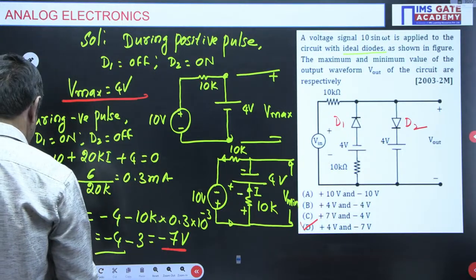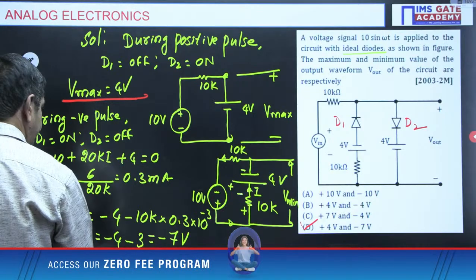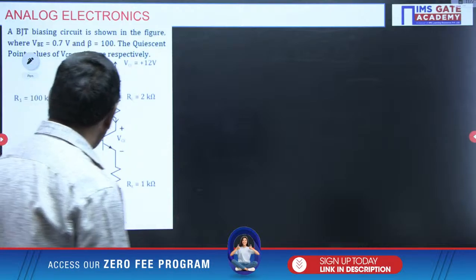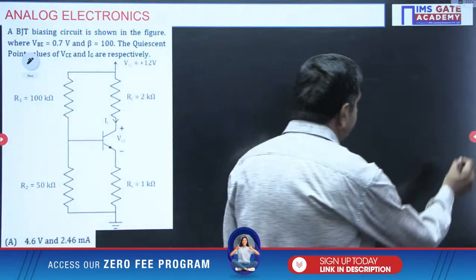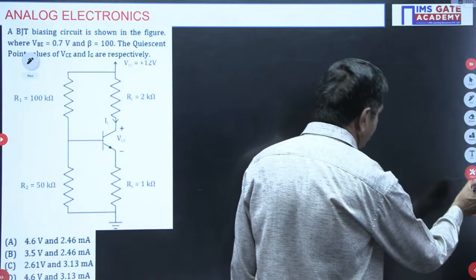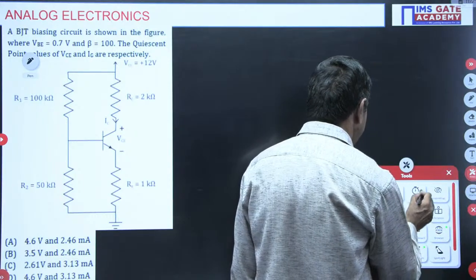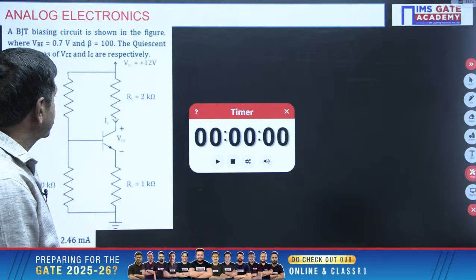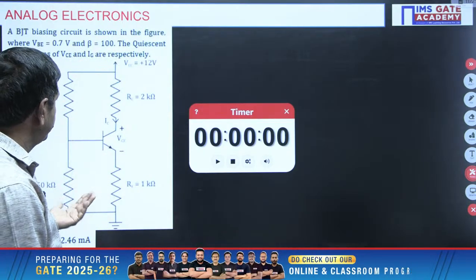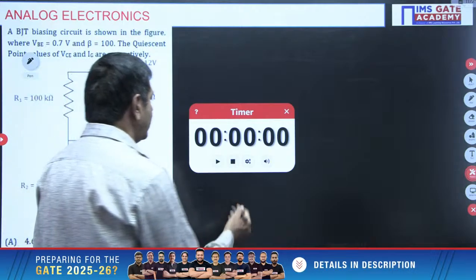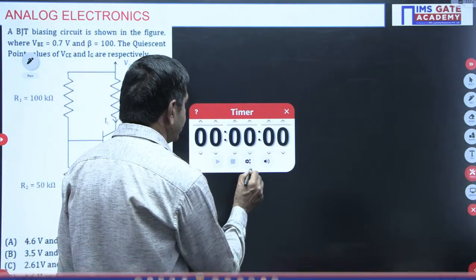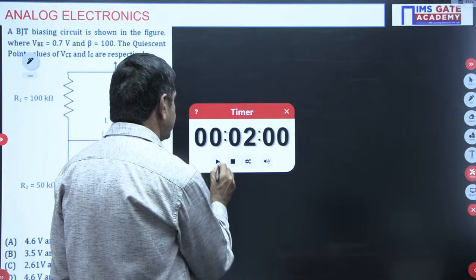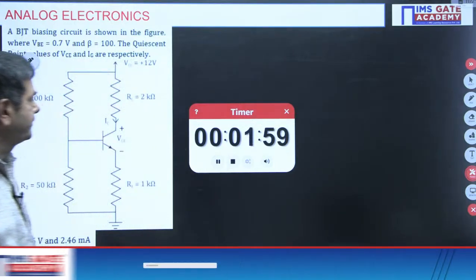Yes, I want to give the question now. This question solution is required. But I will give you time. You please try this question. I want to give you time now. But for this question, it is not required more time, but I think 2 minutes are maximum only. No, it doesn't require more, I think. Yes, I am giving the 2 minutes. Please try it.